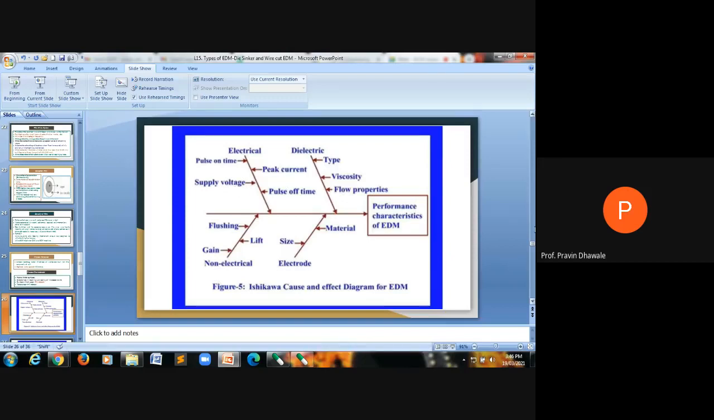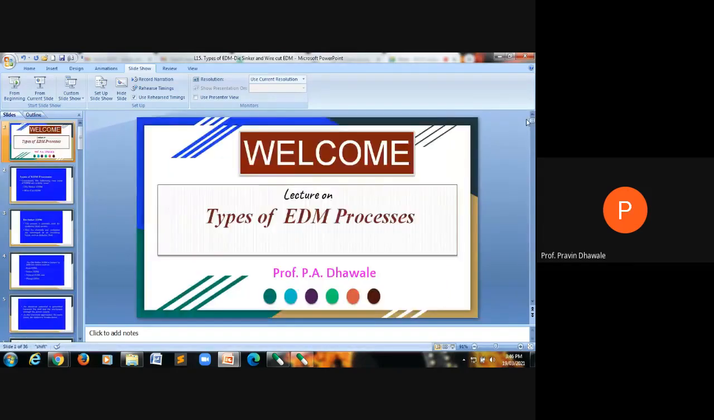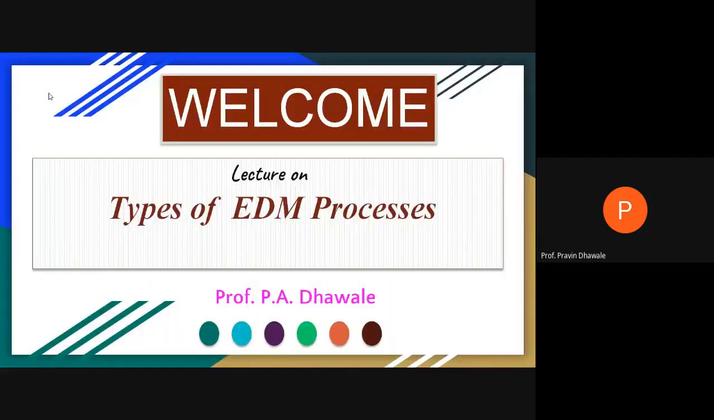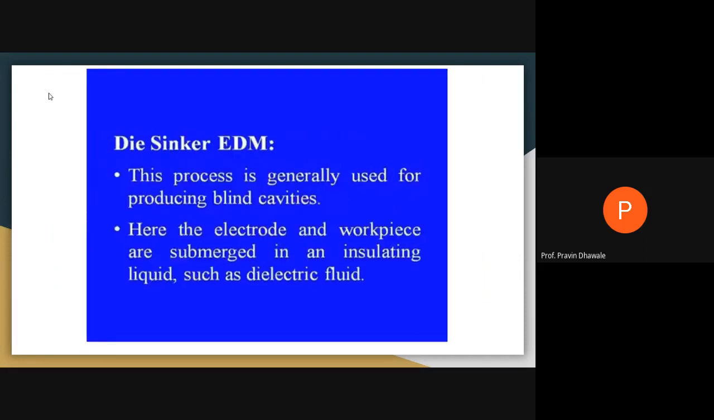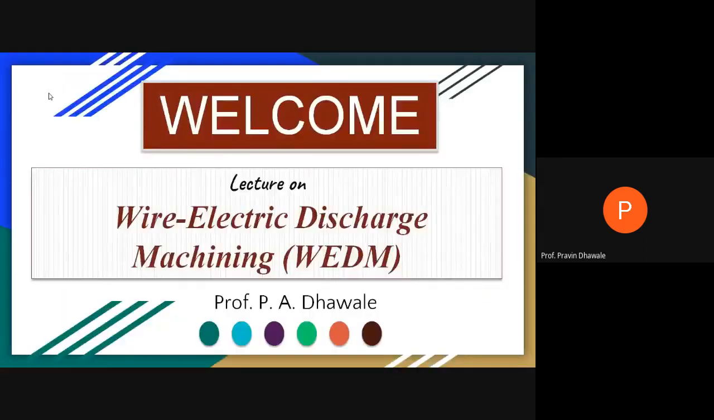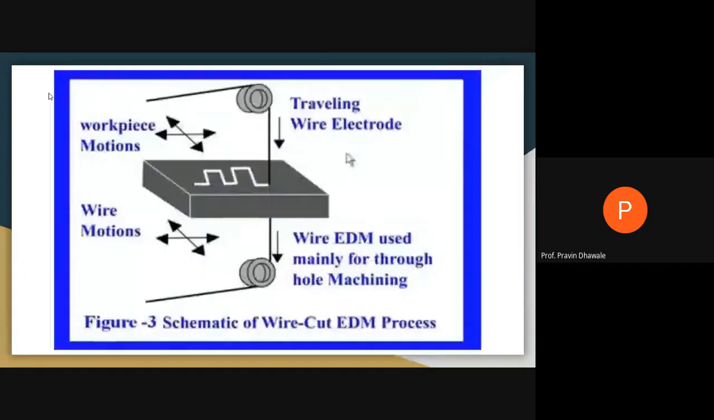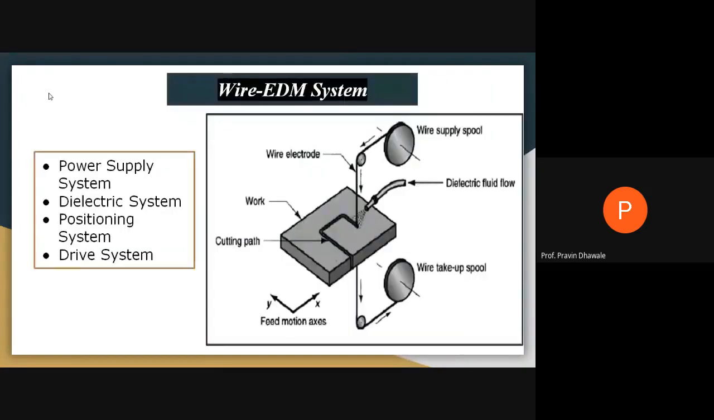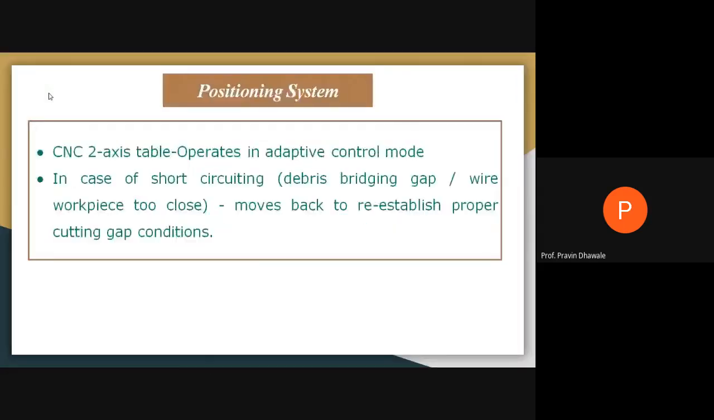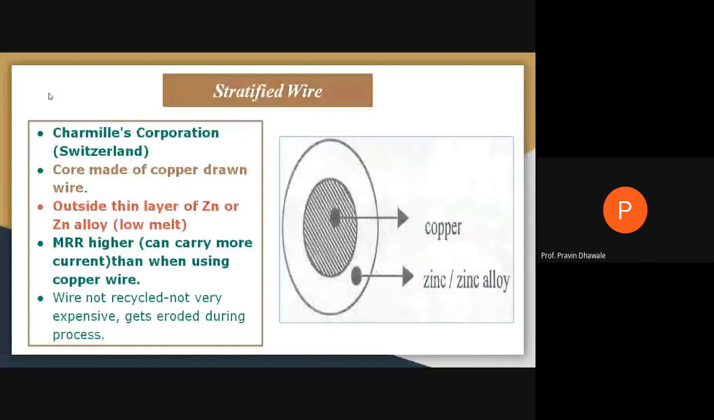This is all about the wire cut EDM process that we have studied up till now. From the start we will take a review. We saw the types of EDM process, where we divide the main electric discharge machining process into die sinker EDM and wire cut EDM. Then we discussed die sinker. Then we focused on wire cut EDM. This was the block diagram which shows how it works. Then we discussed the different components or elements of the wire cut EDM system. We discussed in detail each component of a wire cut EDM process.